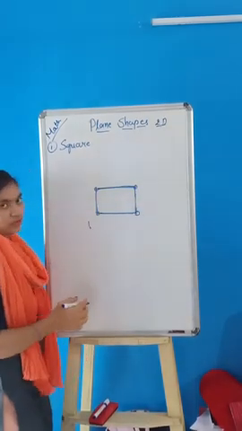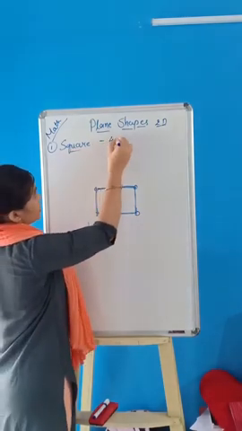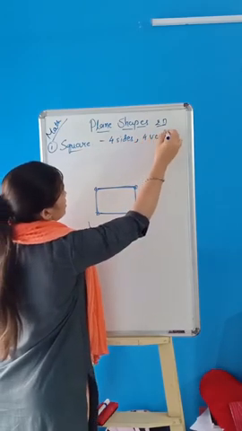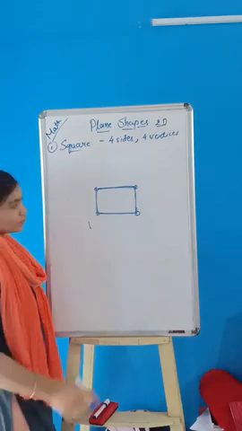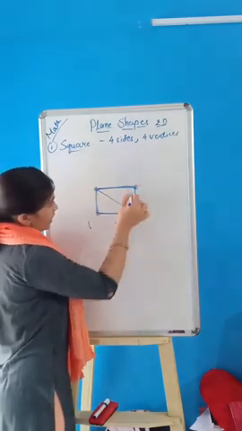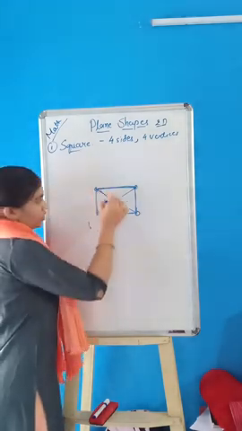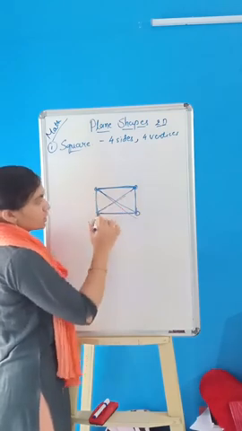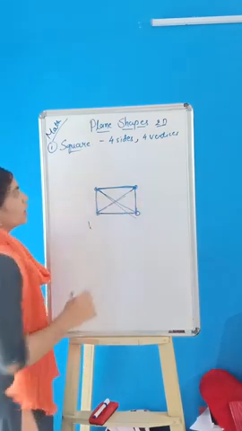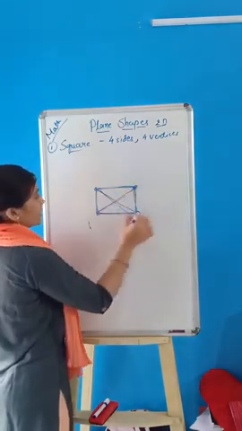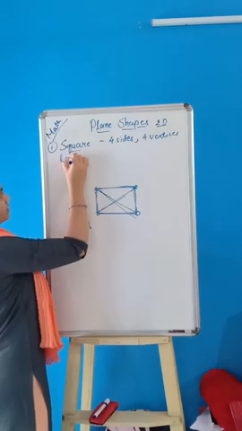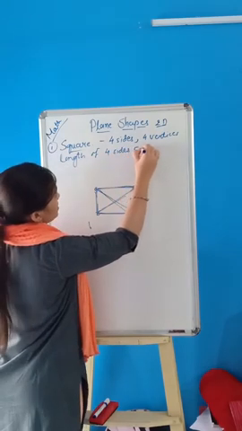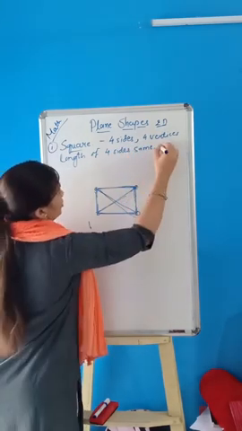Vertex means corner. Square has 4 sides, 4 vertices and 2 diagonals. This is called the diagonal, a cross. 4 sides, 4 vertices and 2 diagonals, and the lengths of all sides are the same. The lengths of the 4 sides are the same, and the 2 diagonals also.